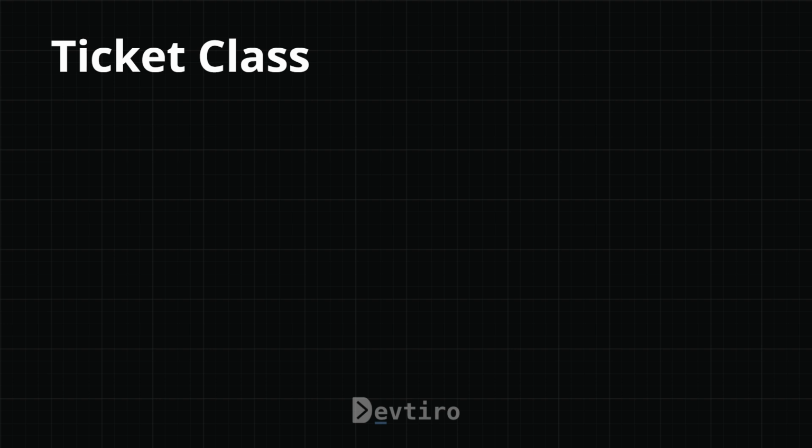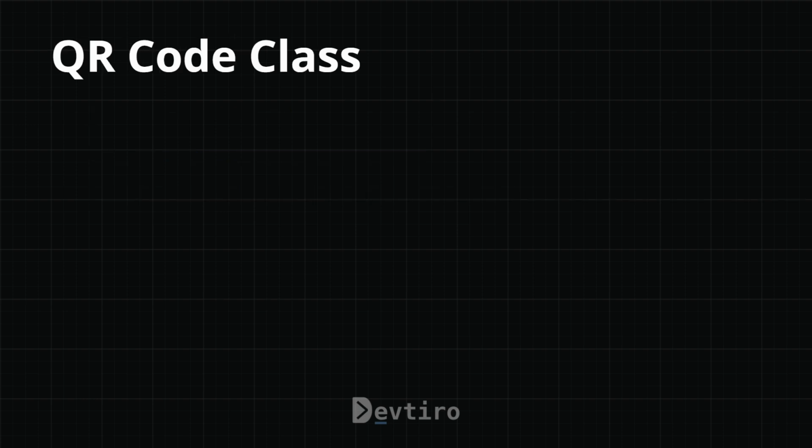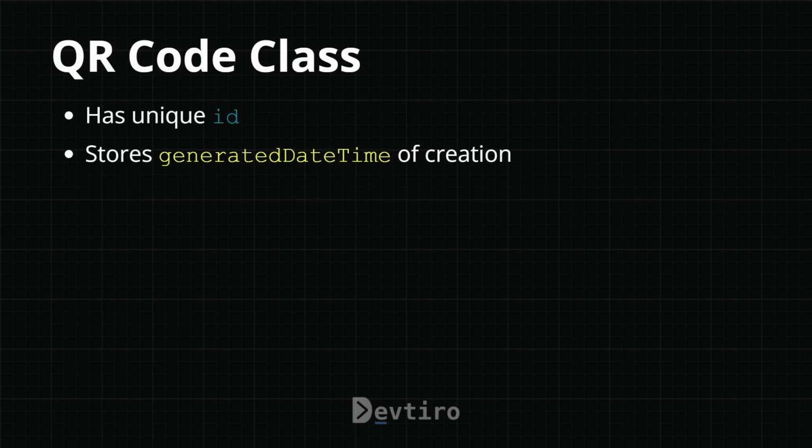And now the ticket class has a unique ID. It also has a status, and that will allow us to have the status of cancelled perhaps if we do cancel a ticket. We also have a created date time, which records the date and time the ticket was purchased. We only create tickets when a user purchases a particular ticket type. Then we have our QR code, which has a unique ID, and we have this generated date time, which stores the date and time it was created. And we also have a status. So if we did want to invalidate a QR code, we would do that by setting the status to invalid and generating a new one.